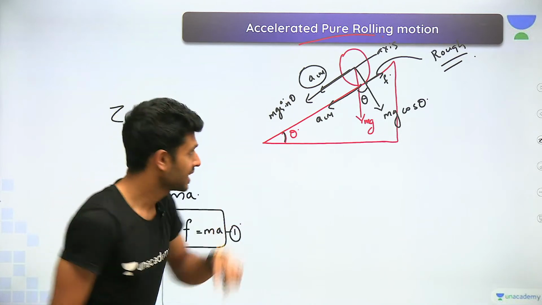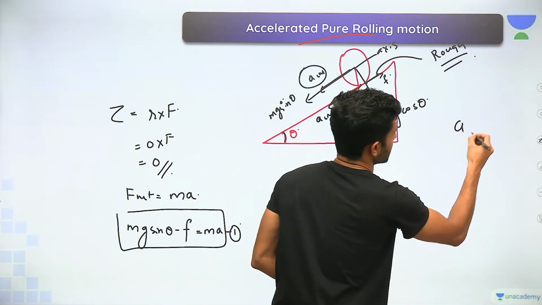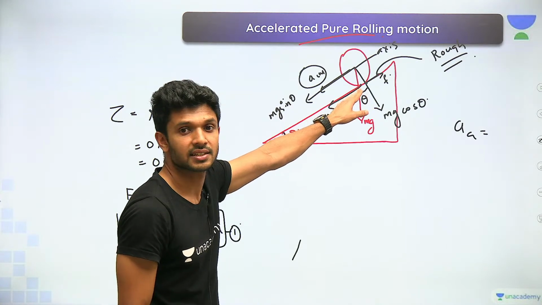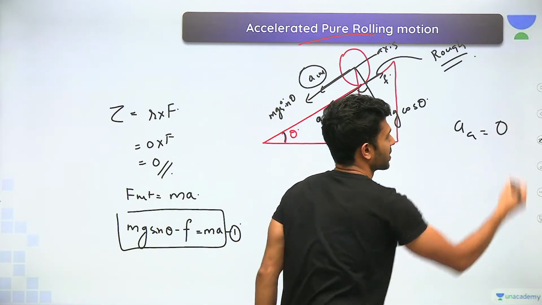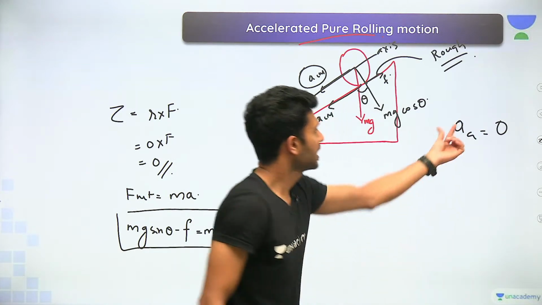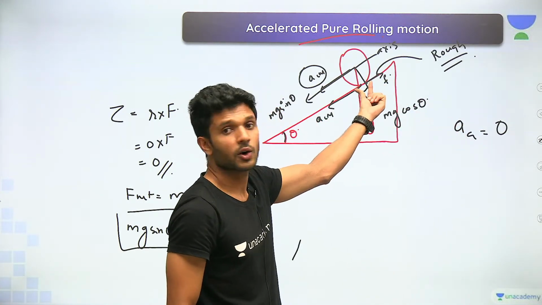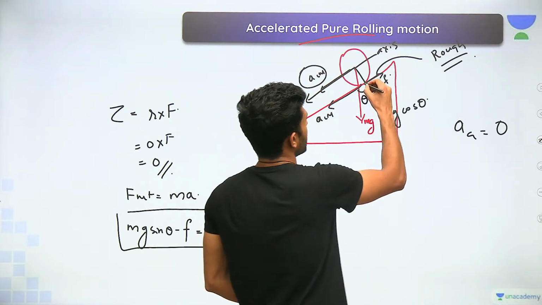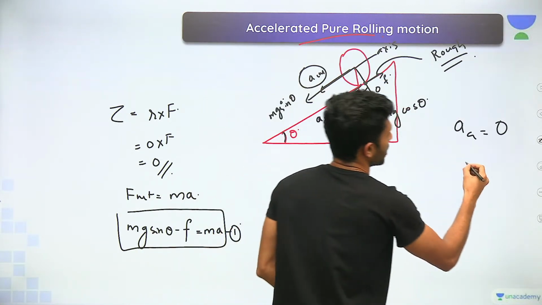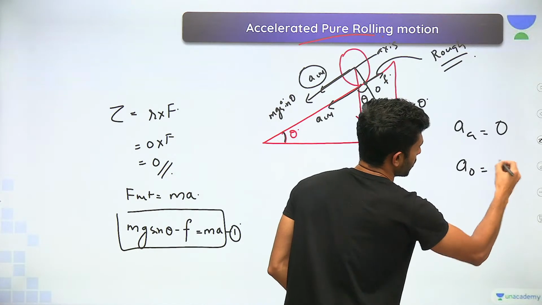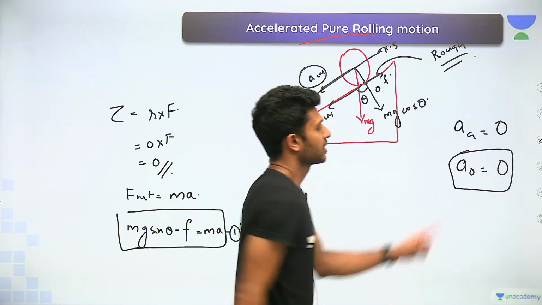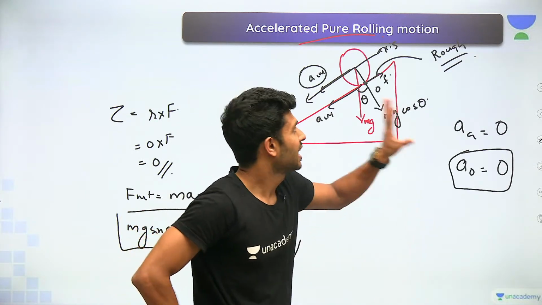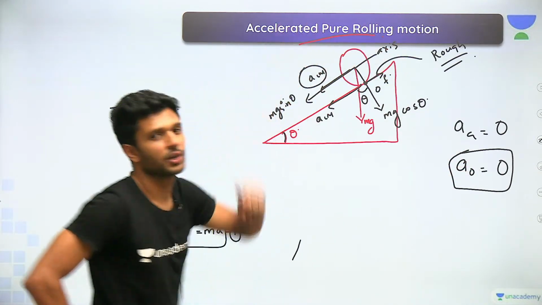Right? Yes. Tell me, what is the acceleration of the ground? This inclined surface's acceleration, it is 0, right? The acceleration of the inclined surface or the ground on which this particular body is rolling. Tell me, if I mark this point as O, what should the acceleration of the point O be? It should also be equal to 0. Then only we can say that yes, this rolling motion is pure rolling motion.